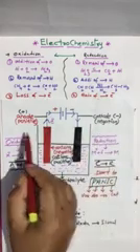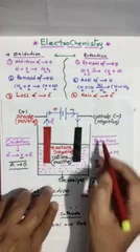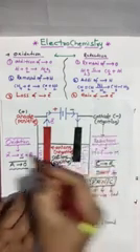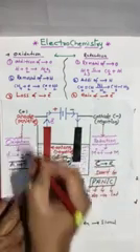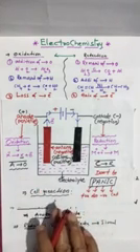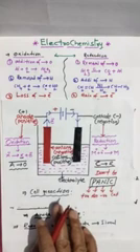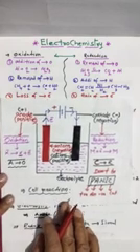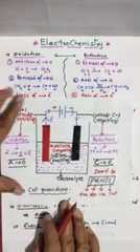Cathode is negative, anode is positive. At cathode reduction takes place, at anode oxidation takes place. If you have this much idea, then it is easy to move along with chemistry, that is electrochemistry.